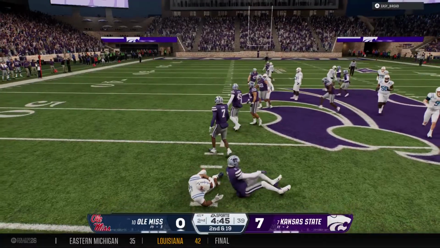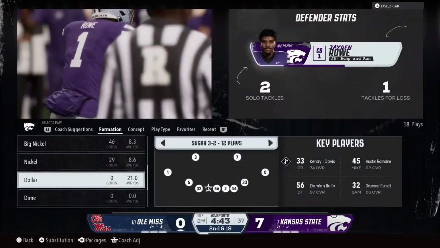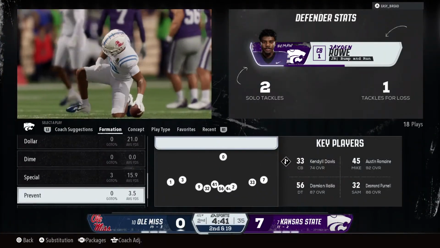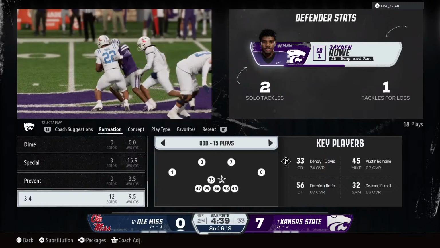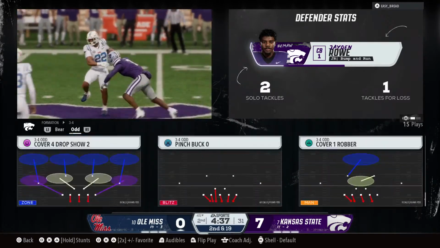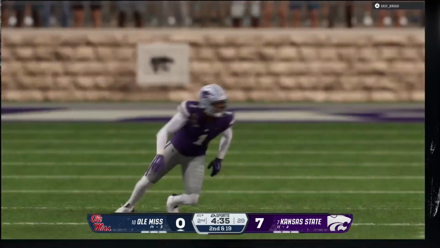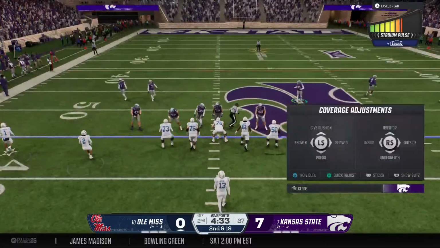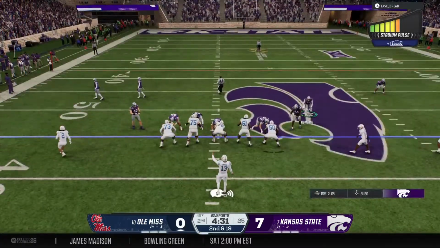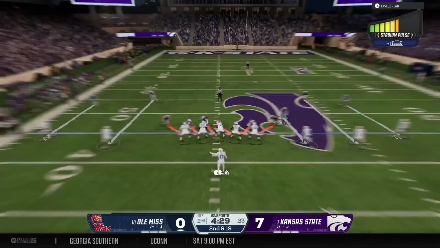And they've got him back there for a loss of 8. Well, the back just had nowhere to go. How about the defensive line? They eat up all the blocks up front, freeing those linebackers up to be able to make the play. Just a bad play all around for this offense. Now it's 2nd down here.